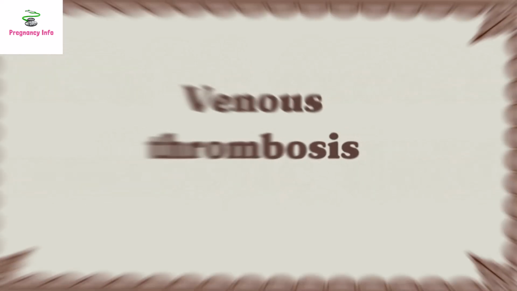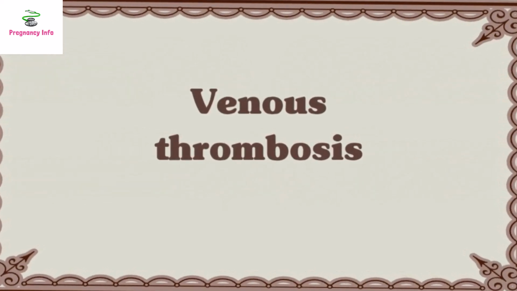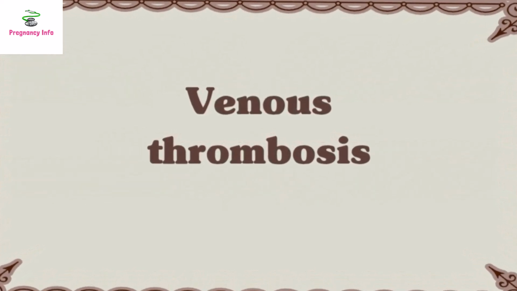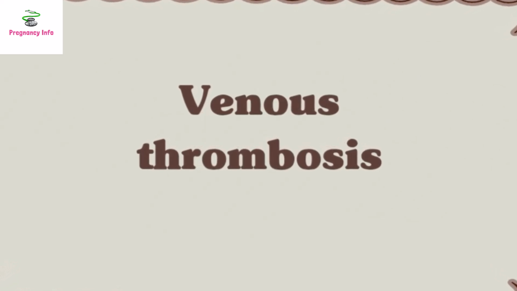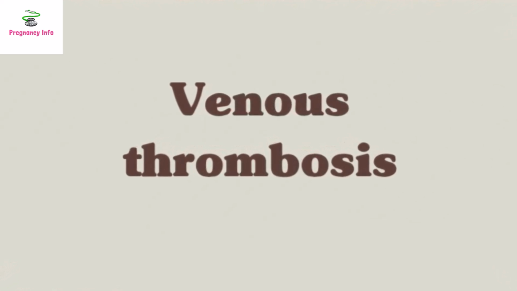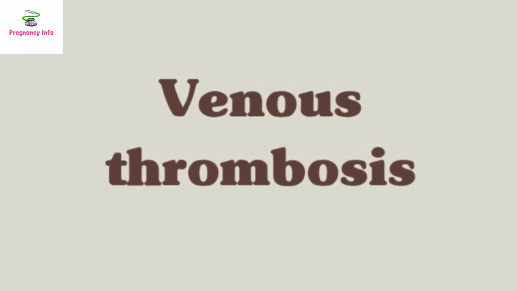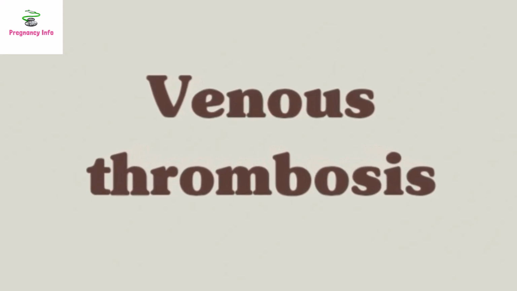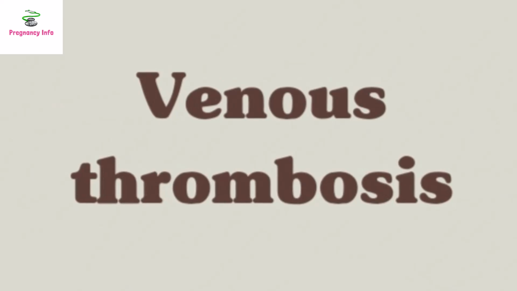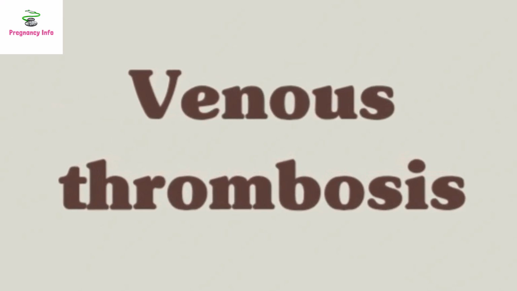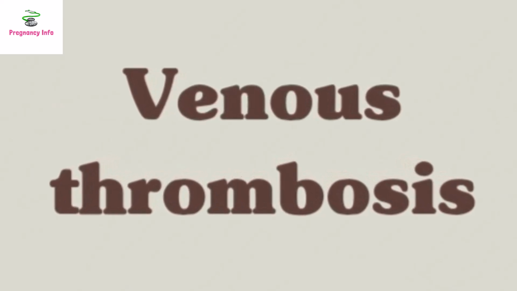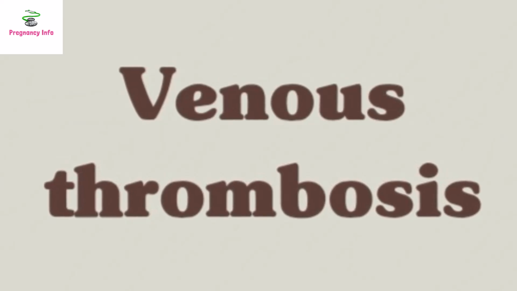Venous thrombosis. Venous thrombosis is a blood clot that normally develops in a vein in a leg. Women are susceptible to clots throughout pregnancy and delivery, and partially afterwards. The body increases the blood's clotting ability during childbirth, and sometimes the enlarged uterus makes it difficult for blood in the lower body to return to the heart. Clots near the surface are more common. Deep vein thrombosis is much more dangerous and far less common.